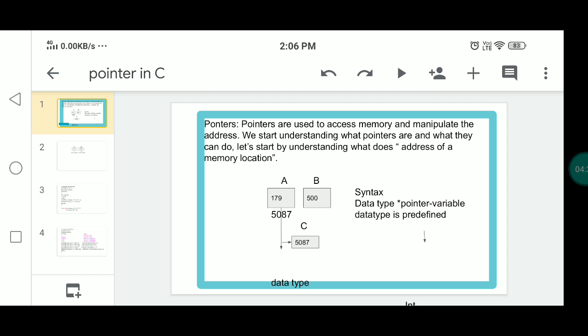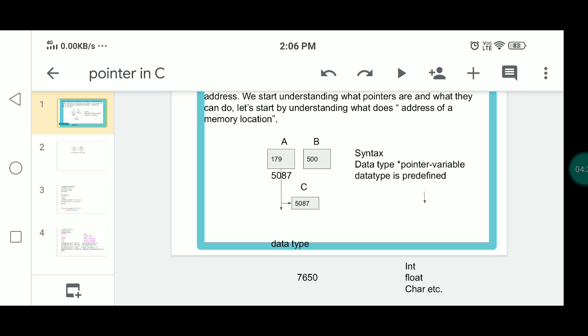Here the data type is predefined. The predefined data types are int, float, char, etc.